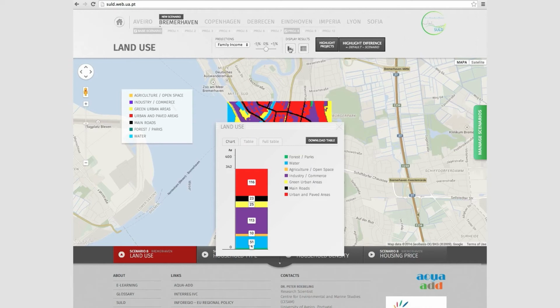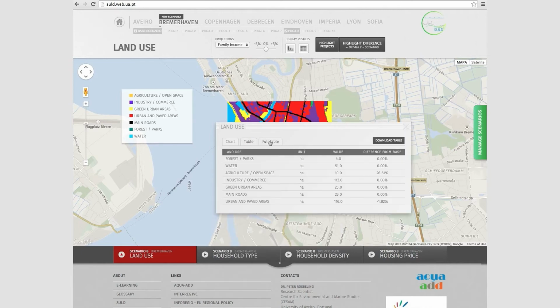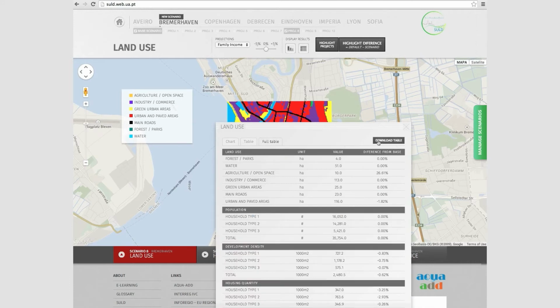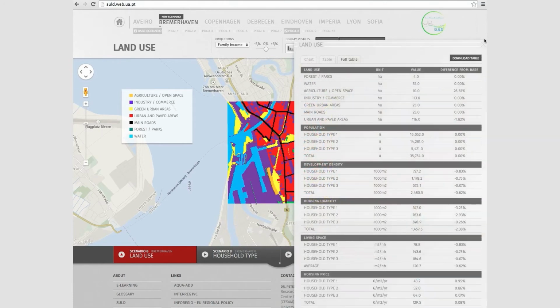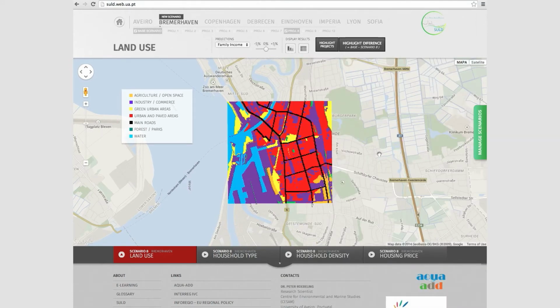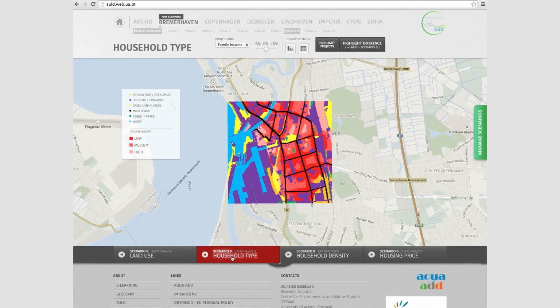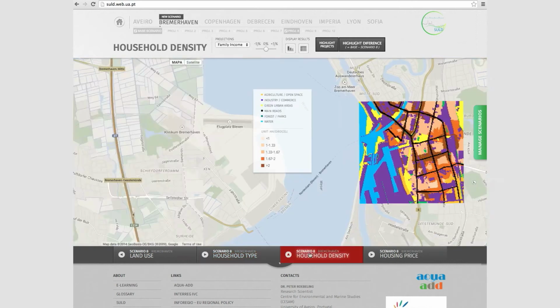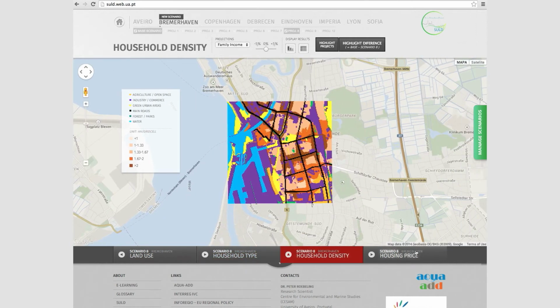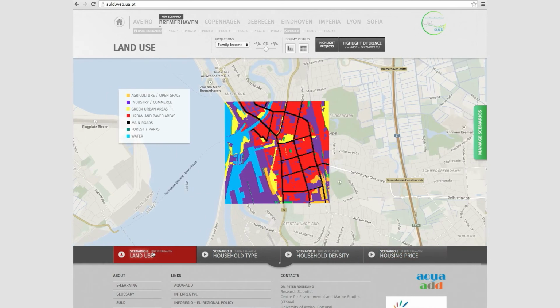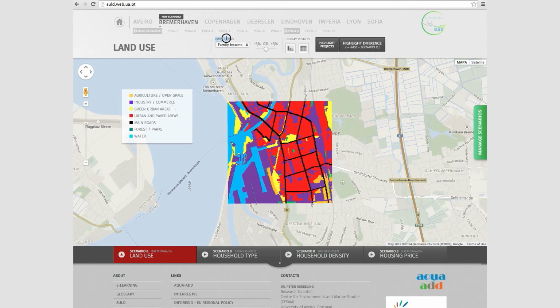under Display Results. Note that you can also switch within the dialog box and that the full table is available for download. Exactly the same procedure applies to the other variables available for this scenario: household type, household density, and housing price, which can be changed in the menu bar below the maps. Further, you can use the Projections tool to change either the population or the family income in the study area.